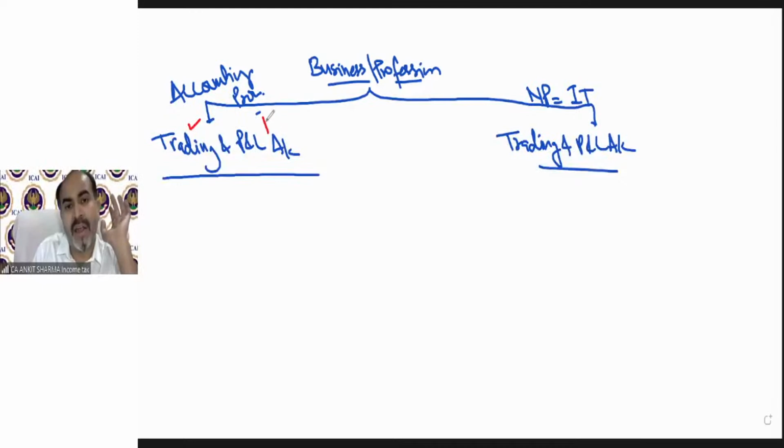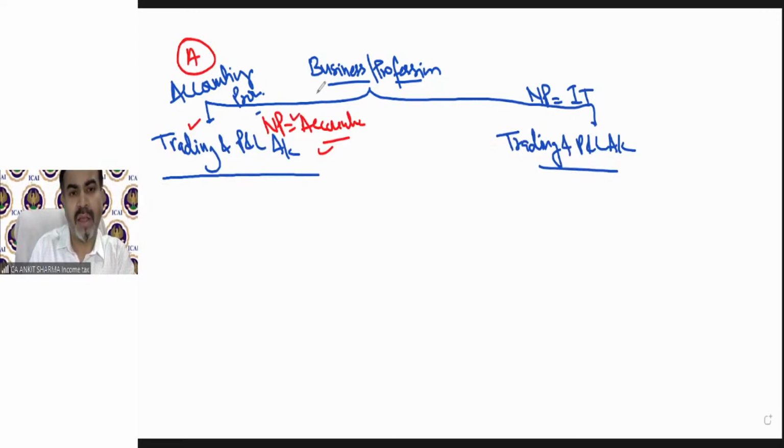This is going to be provided in the question already. That means the net profit as per accounts will be given in the question. So this part, we can say, is part A, the net profit as per accounting provision, which is going to be provided in the question. And we need to calculate the net profit as per income tax.